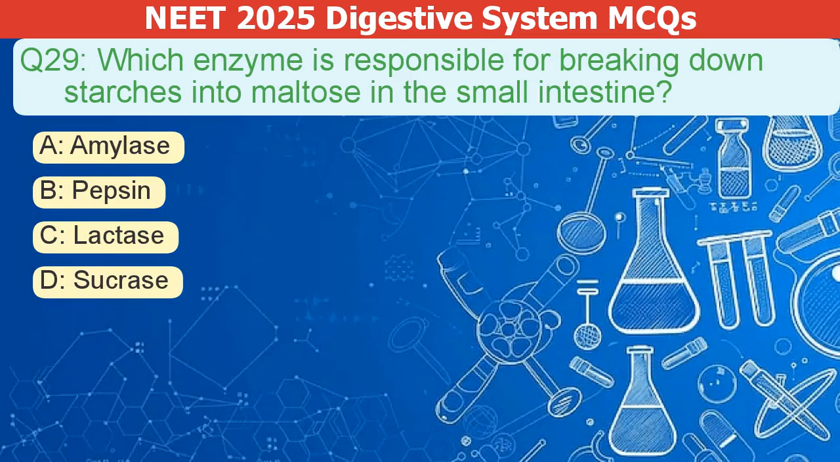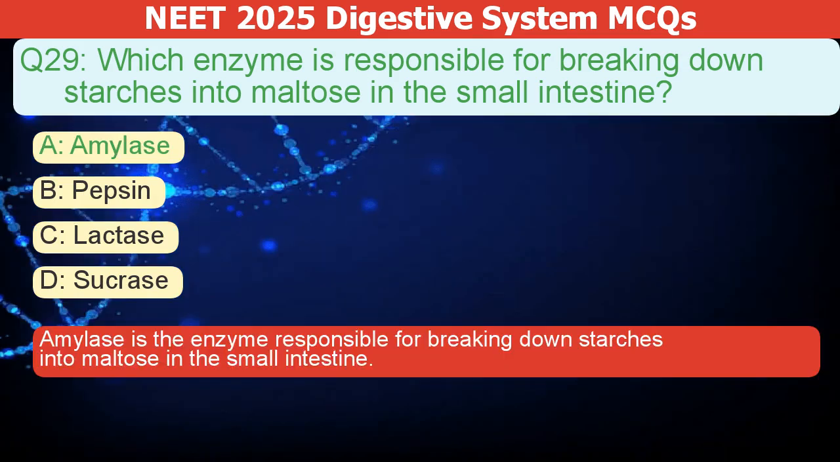Which enzyme breaks down starches into maltose in the small intestine? A. Amylase. B. Pepsin. C. Lactase. D. Sucrase. The correct answer is A. Amylase is the enzyme responsible for breaking down starches into maltose in the small intestine.